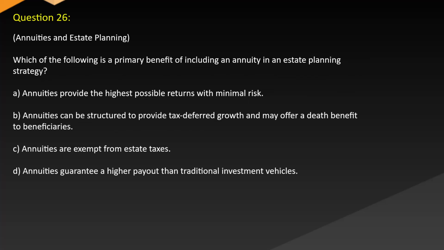Question 26. Annuities and estate planning. Which of the following is a primary benefit of including an annuity in an estate planning strategy? A. Annuities provide the highest possible returns with minimal risk. B. Annuities can be structured to provide tax-deferred growth and may offer a death benefit to beneficiaries. C. Annuities are exempt from estate taxes. D. Annuities guarantee a higher payout than traditional investment vehicles.